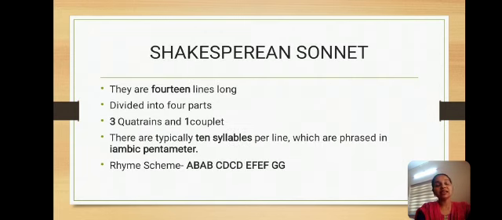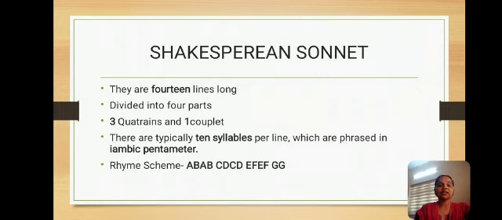Now let us see some characteristic features of the Shakespearean sonnet. A sonnet is a 14-line poem, so the Shakespearean sonnet is also 14 lines long. It is divided into 4 parts: 3 quatrains and a couplet. Quatrain means having 4 lines. So the sonnet has 14 lines, of which there are 3 quatrains and a final couplet.